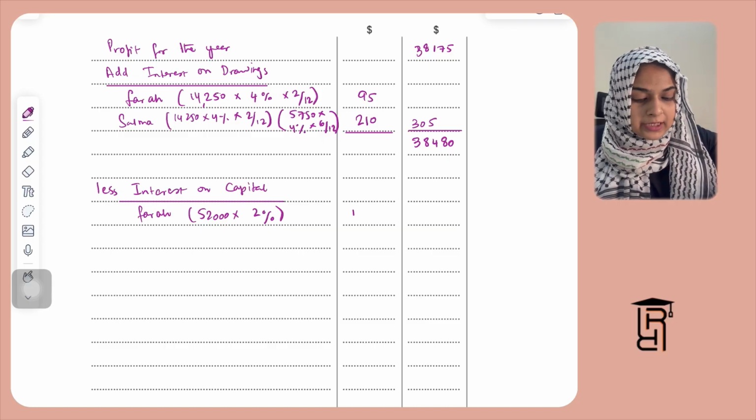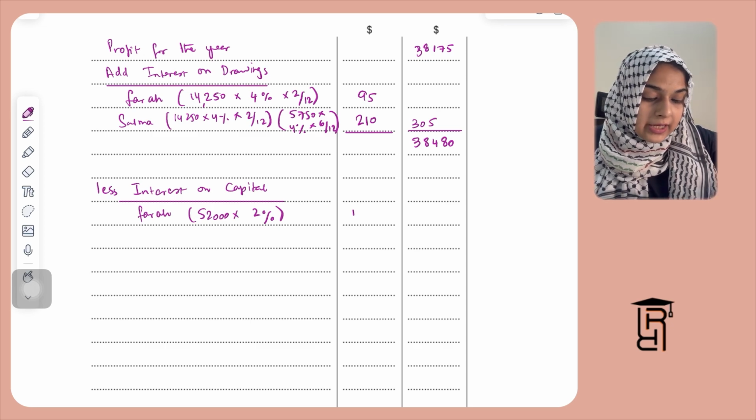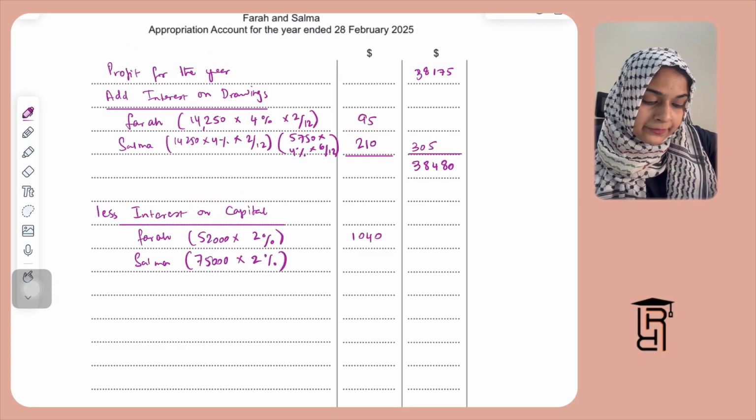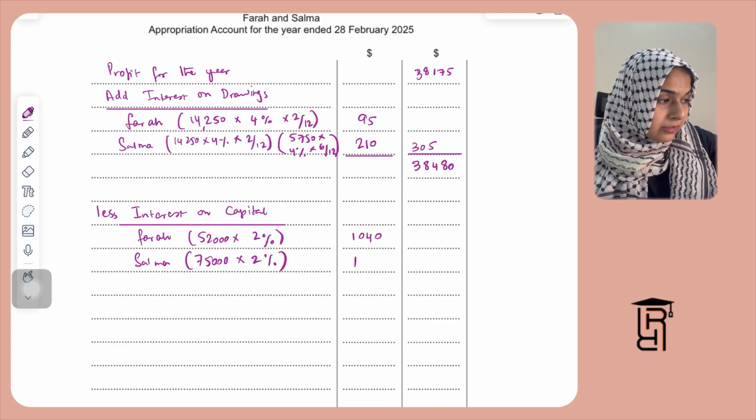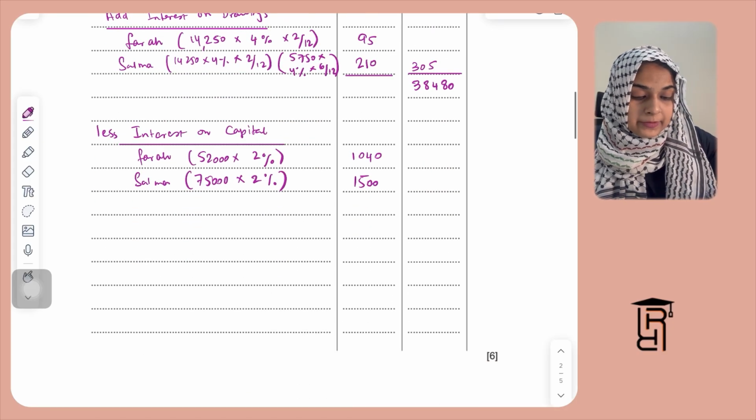And for Salma, you're going to repeat the calculation, but Salma's capital was a different capital. Salma's capital was 75,000. So I'm going to write here 75,000 multiplied by 2%, which is going to be 1,500. This is Salma's interest on capital.